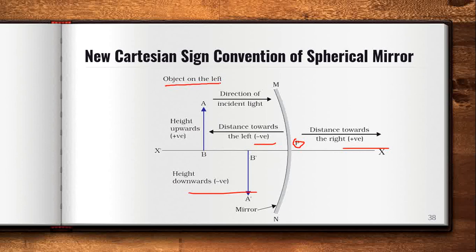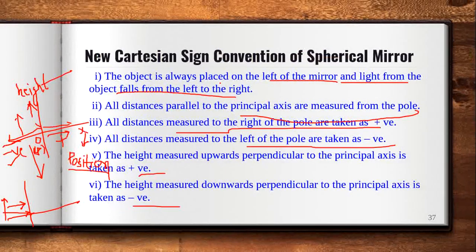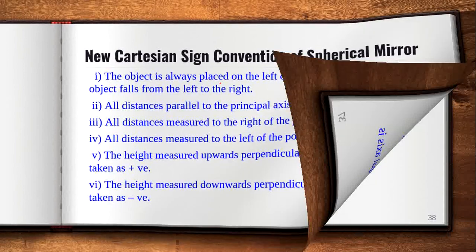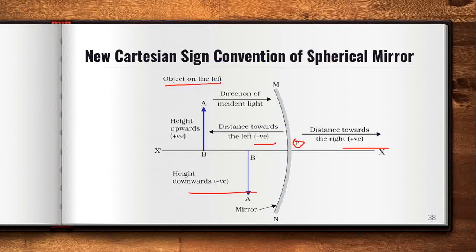Remember, if the examiner asks you to describe the new Cartesian sign convention of spherical mirror, then you have to write all these 6 points, along with this diagram. If you miss anything, then your marks will be deducted.